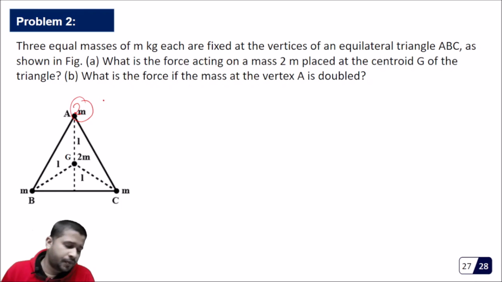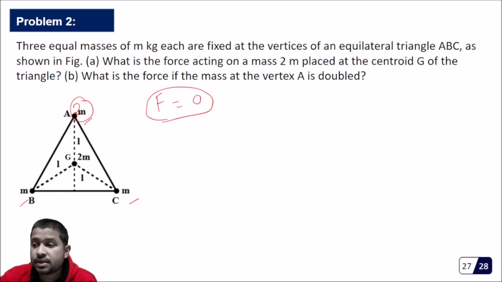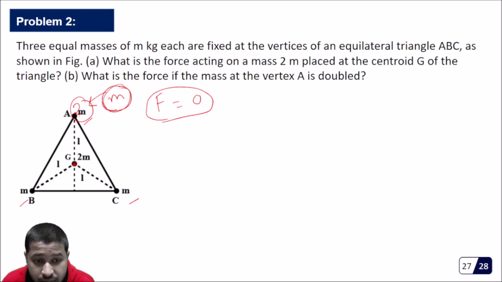Now from the principle of superposition we can easily conclude that in the previous case, when this was m, this was m, this was m, the force was 0. Previously it was 0. Now the extra force will be because of this addition of a mass m to this, because without this mass m, all these three forces were actually balanced. The force at this point, because of this m, was already balanced, we have already seen.